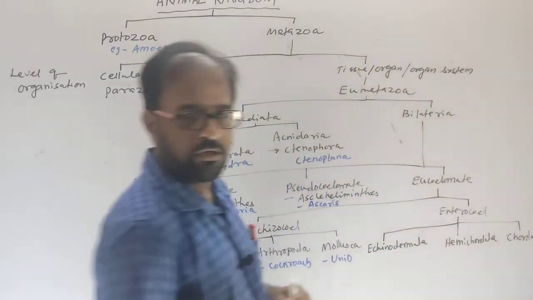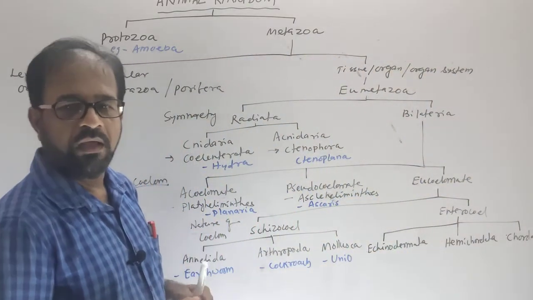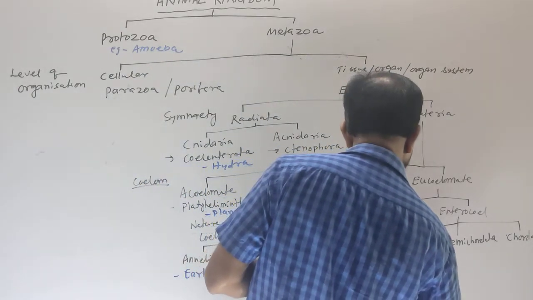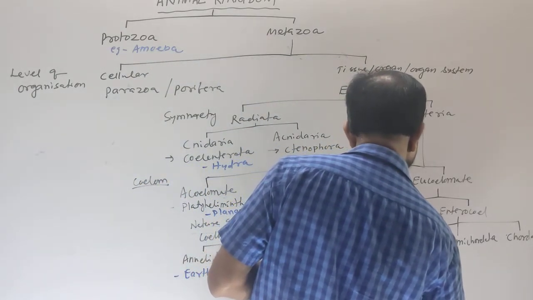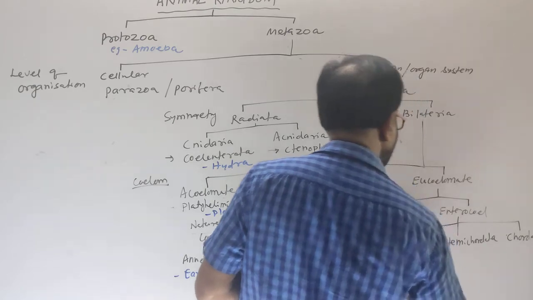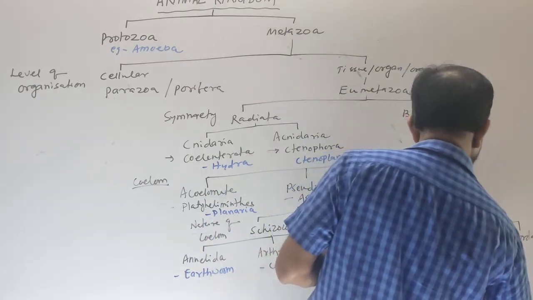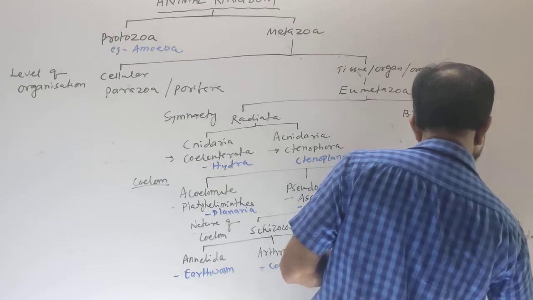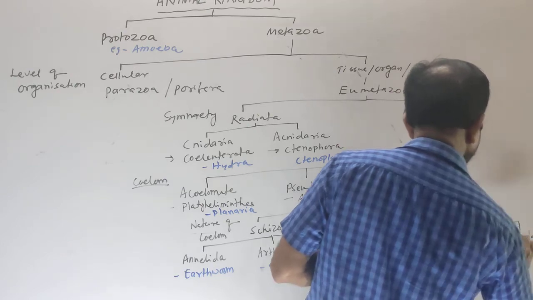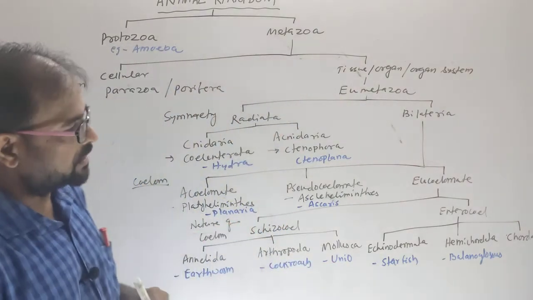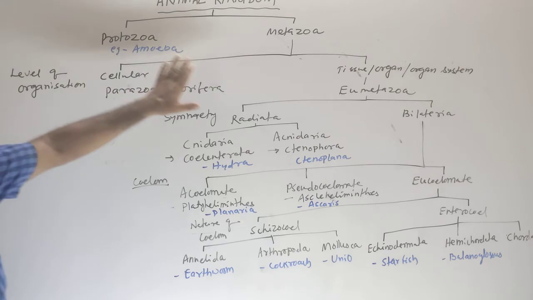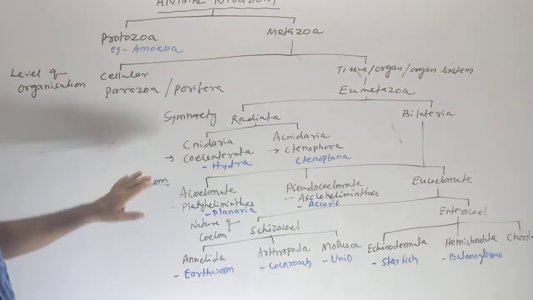Clear? Echinodermata, example starfish. Hemichordata, example Balanoglossus. Clear? These are all about the invertebrates.